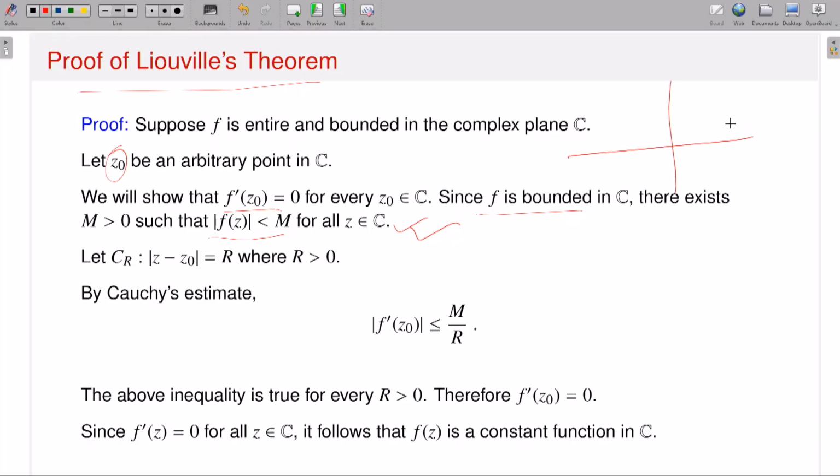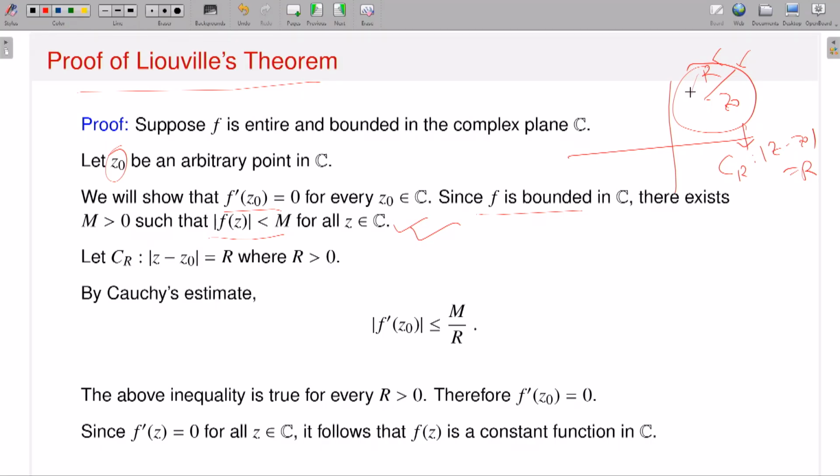Then what I have done is consider a point z0, and then a circle of radius R centered at z0. That means this is the contour CR. What is my CR? CR is |z − z0| equal to R. That means CR is the circle oriented positively, centered at z0, with radius R. Now my function is an entire function. That means it is analytic everywhere. In particular, it is analytic inside the contour and on the contour.